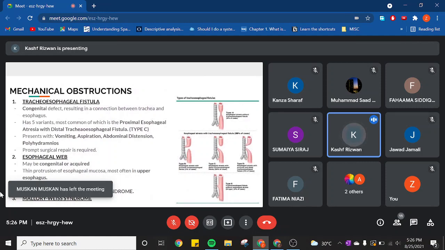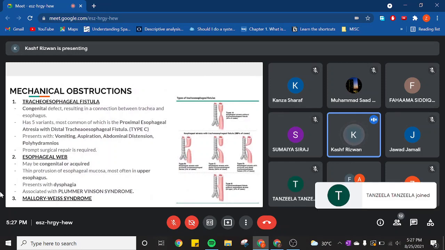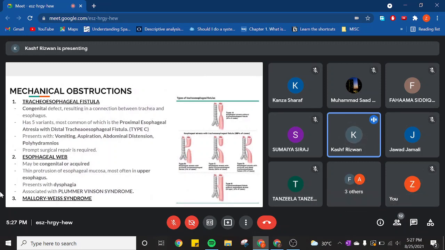Now it has, as you can see in this picture here, 5 different variations. I will go through the most common, which accounts for almost 84% of the cases, type C, this one particularly. But to quickly go through this picture, the first one, there is no fistula. Basically, atresia is either a blind pouch or a non-canalized cord, which replaces any tube. In this case, we're talking about the esophagus. So non-canalized means there is no open channel as such.